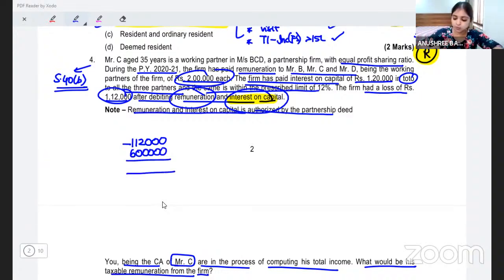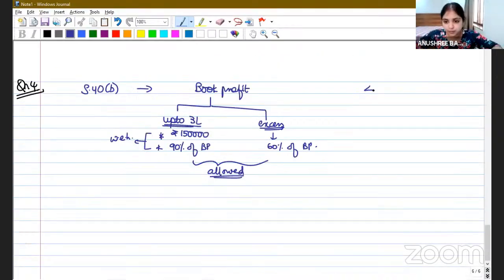So what is your book profit going to be now? Your book profit is going to be 4,88,000, right? So we had a loss of 1,12,000. This was after subtracting remuneration, after subtracting interest. But we need to find book profit, which is after interest, but before remuneration. That is why we added back the remuneration. So our book profit is 4,88,000.